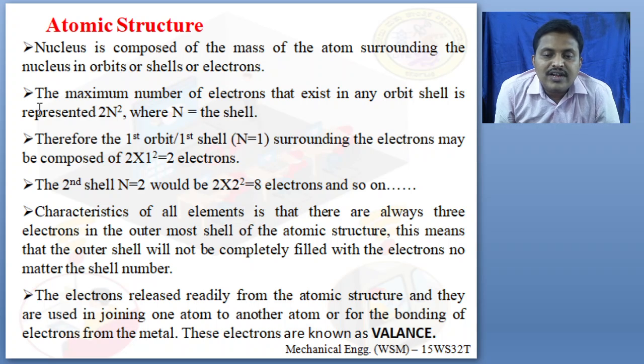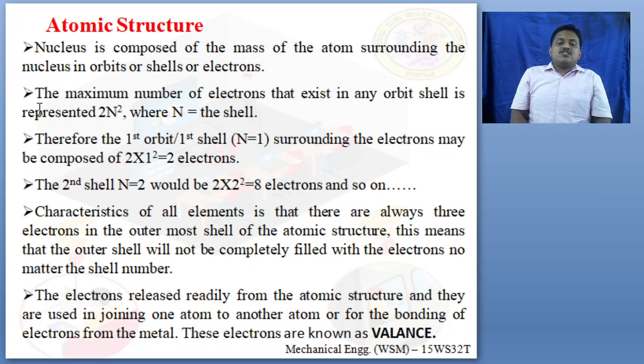So the first orbit can have a maximum of 2 electrons only. It cannot hold more than that. In the second shell, it is 2 into 2 squared, which is 2 into 4, so 8 electrons. It should have only 8 at maximum. It can have less than that, as there is no minimum criterion. The maximum is very important. If it exceeds 8, it causes imbalance.